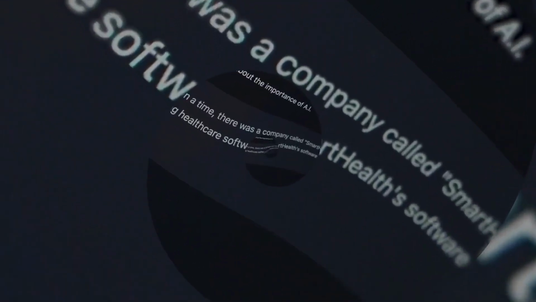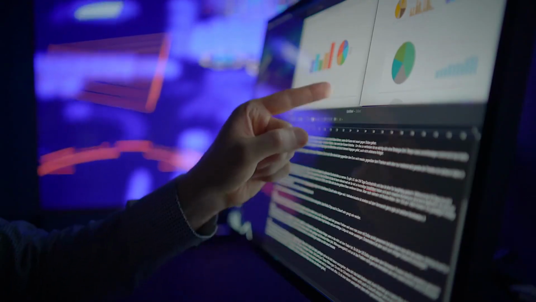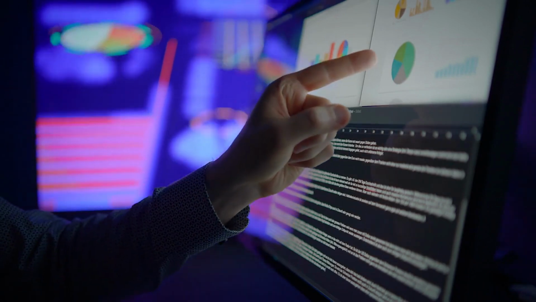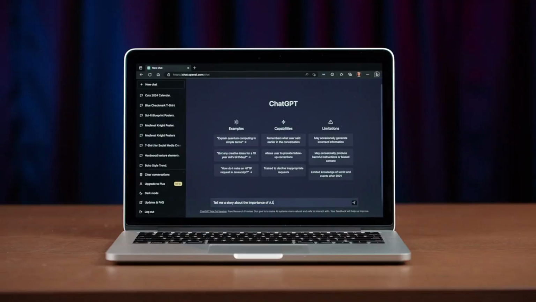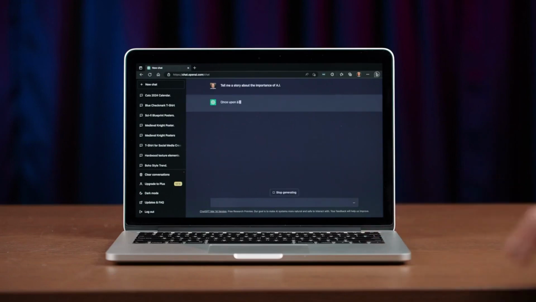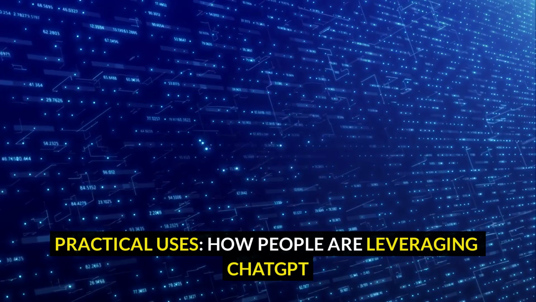However, it's important to remember that ChatGPT's responses are probabilistic. Sometimes it may generate inaccurate or outdated information. It does not fact-check itself in real time, and it relies entirely on the data it has been trained on. This is why critical thinking and human verification remain essential when using AI tools for decision-making. Practical uses.